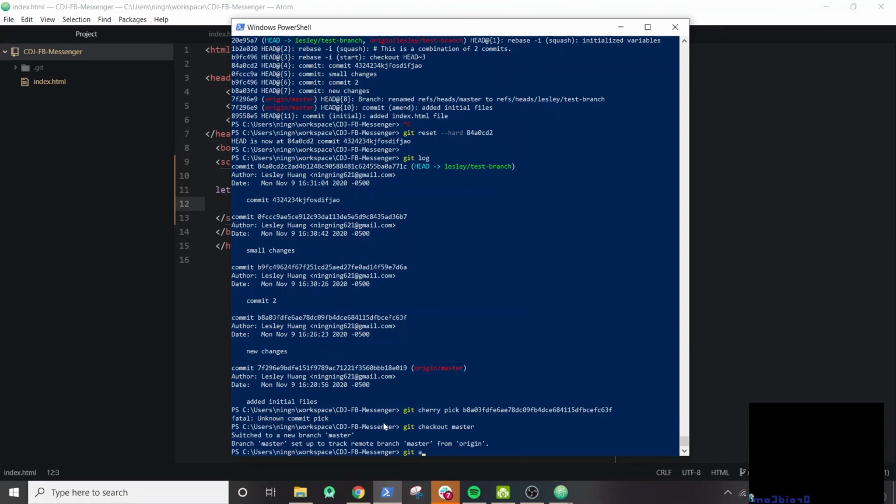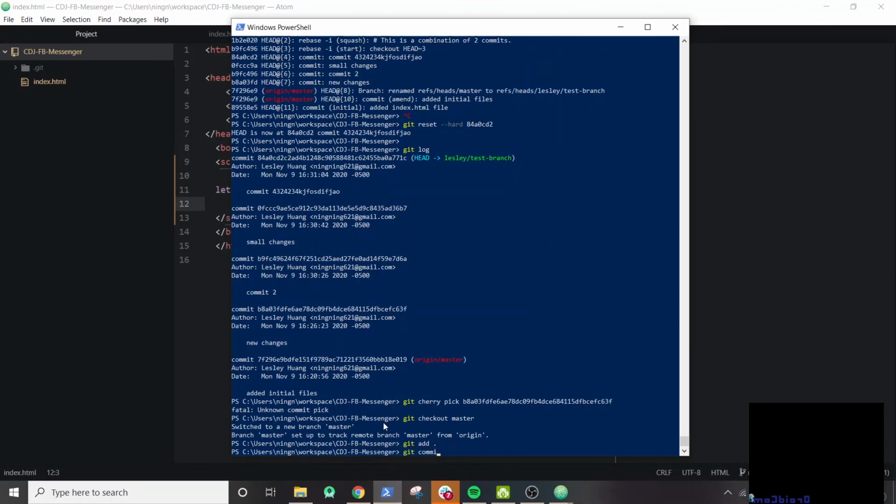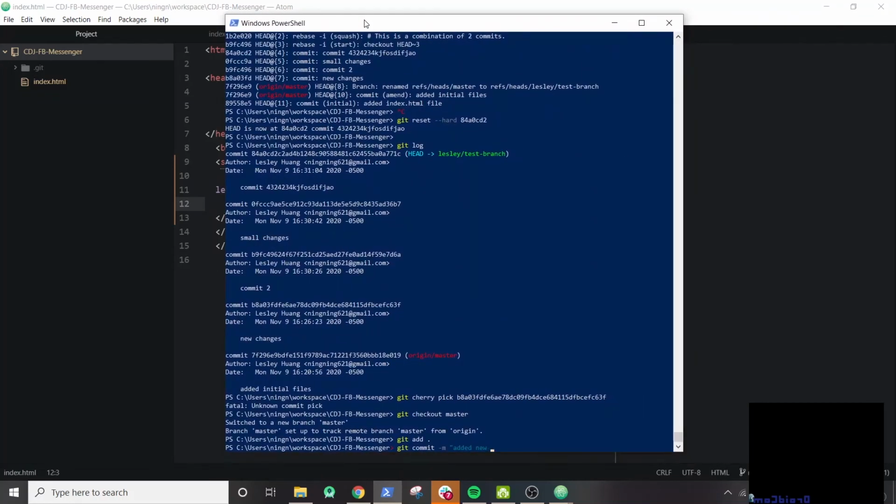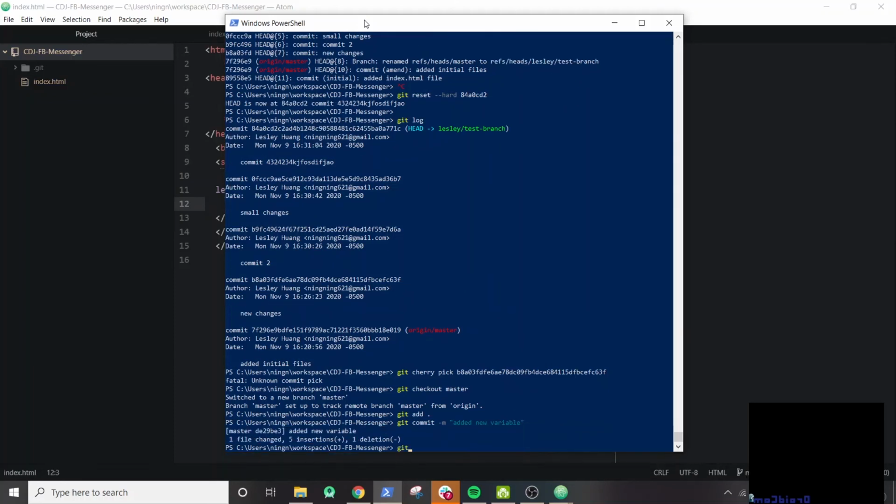So git add, git commit, added new variable. Okay, and let's do git push.